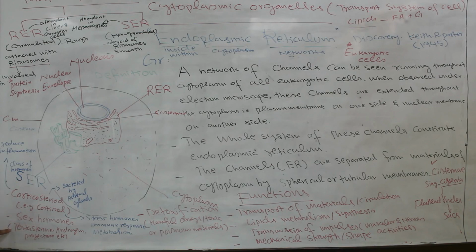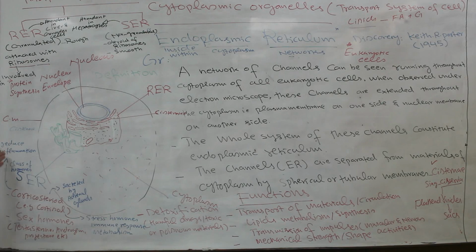Cortisol is a hormone produced in stress situations. That is why cortisol, an example of a corticosteroid hormone, is also called the stress hormone. It reduces stress, or is produced in stress conditions. This cortisol is also responsible for immune response.